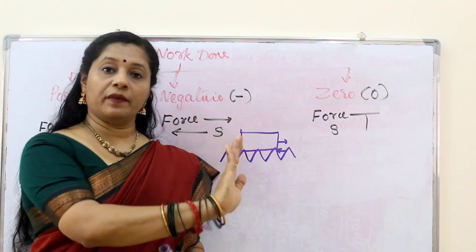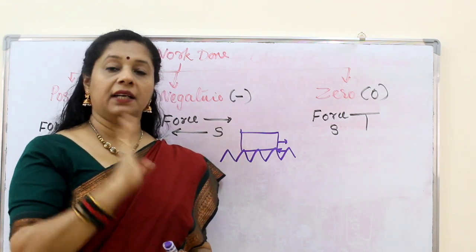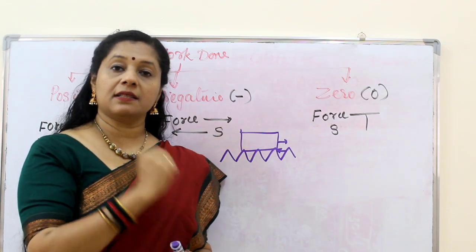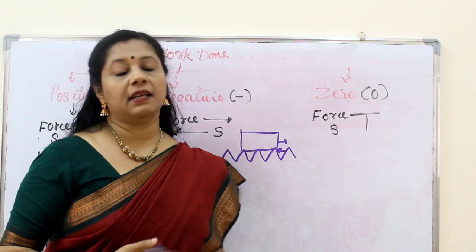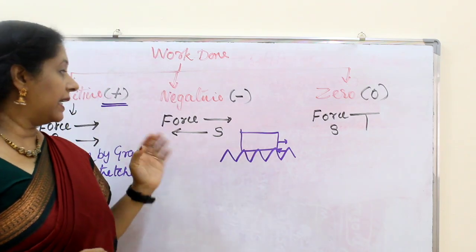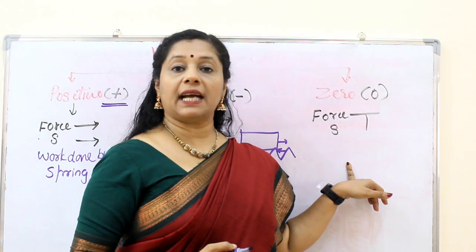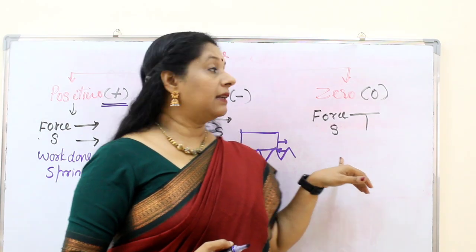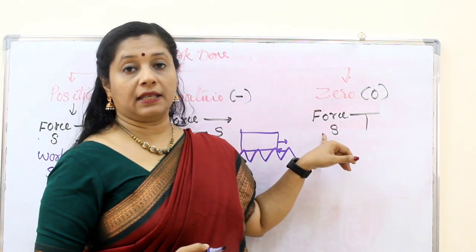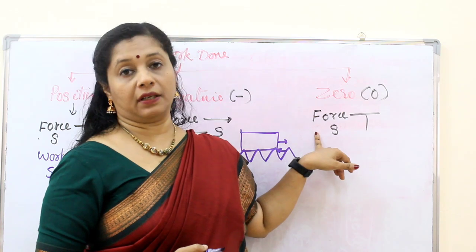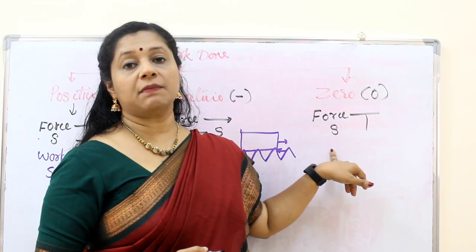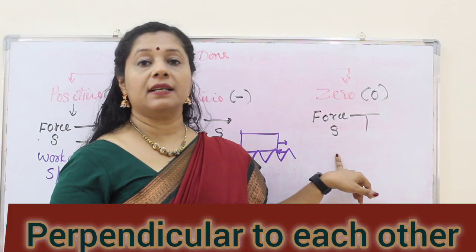And a vehicle is moving forward and we are applying a brake. The force applied by the brake is negative, because it is against the displacement. So these are all examples of negative work. Now coming to zero work. Sometimes the work done can be zero. When the direction of force and displacement are perpendicular, then work done is called zero.